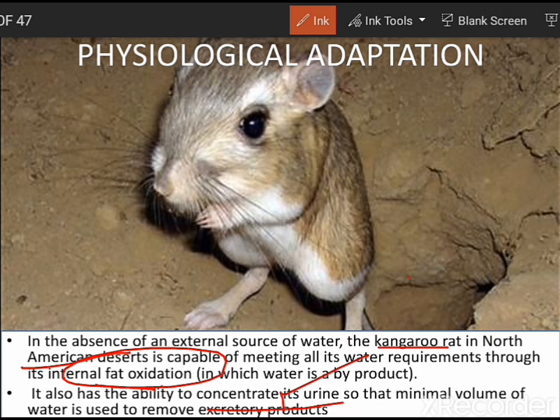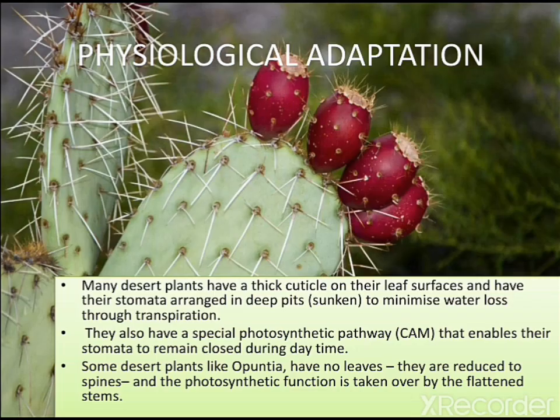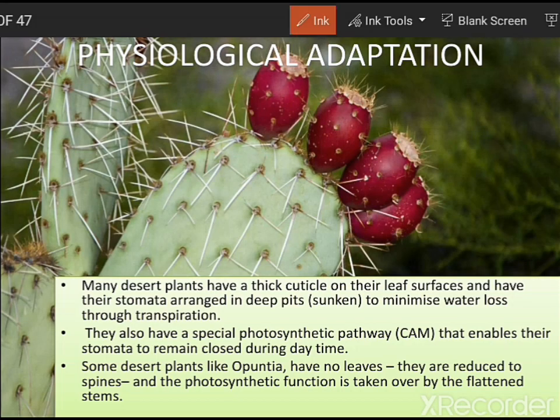So these are the two ways in which water loss is reduced in the kangaroo rat: the first is internal fat oxidation, and the second is concentrating its urine. So we can expect that this organism later changes to a uricotelic organism because of its limited water availability. Another example of physiological adaptation is seen in the plant known as Opuntia. Opuntia is also known as cactus.